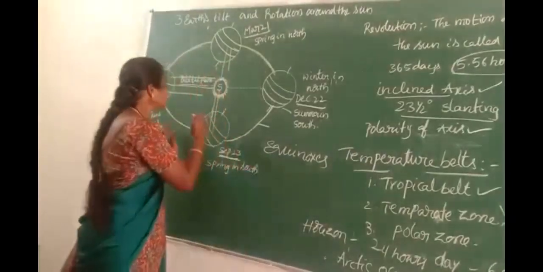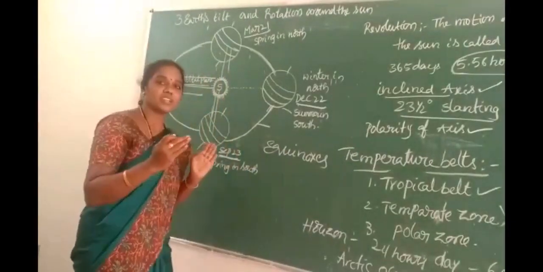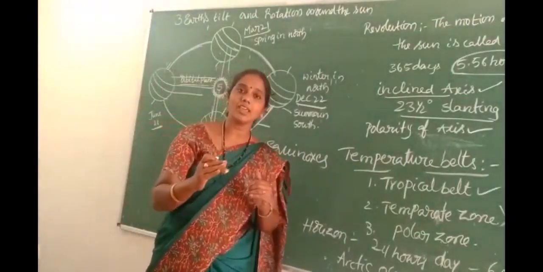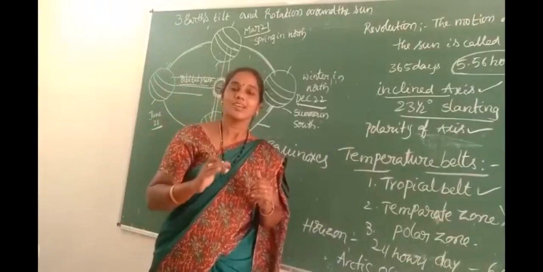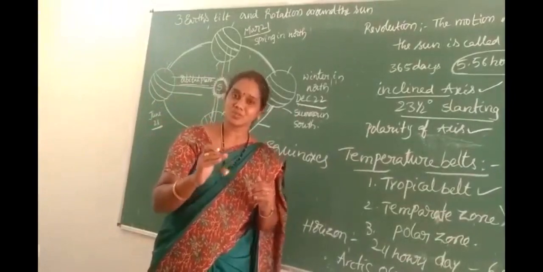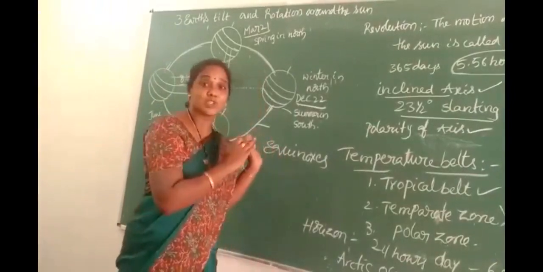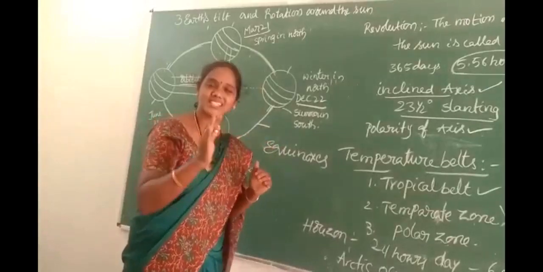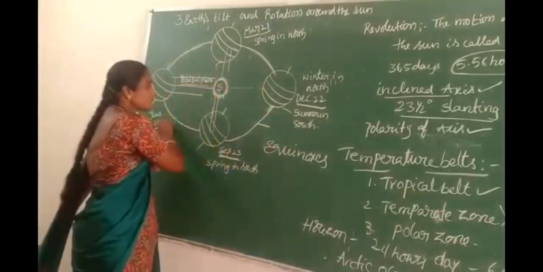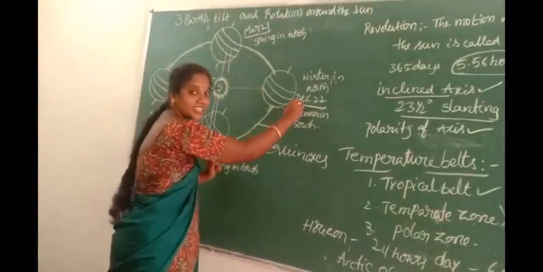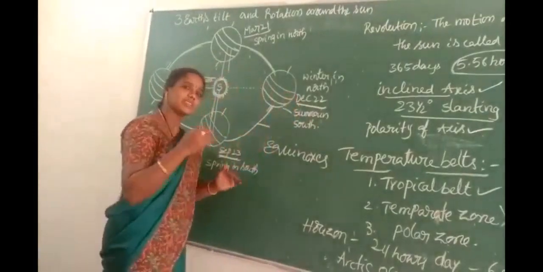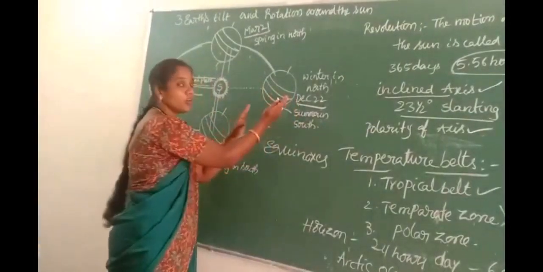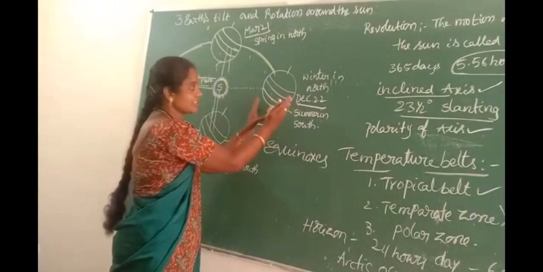Okay. So on June 21st, on the Earth, the northern hemisphere experiences summer and the southern hemisphere experiences winter. This situation changes after 6 months. So from June 21st to December 22nd, the position is reversed. So here is only the Earth's revolution around the sun.